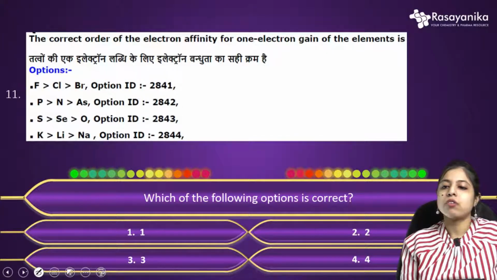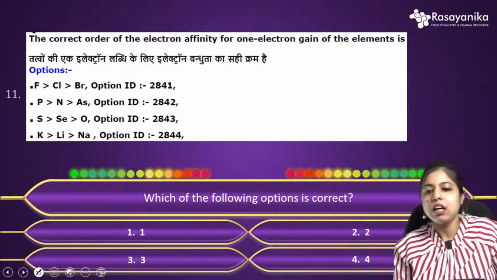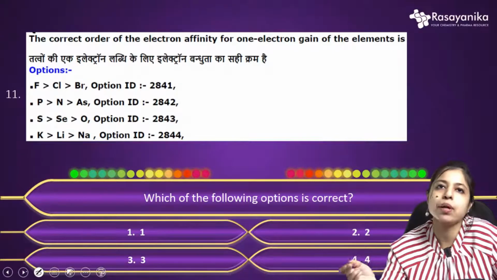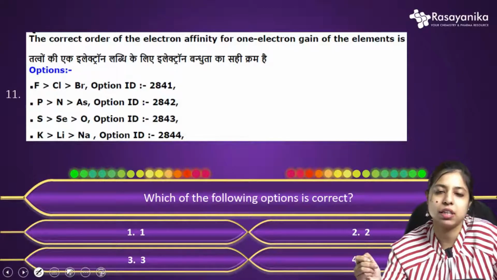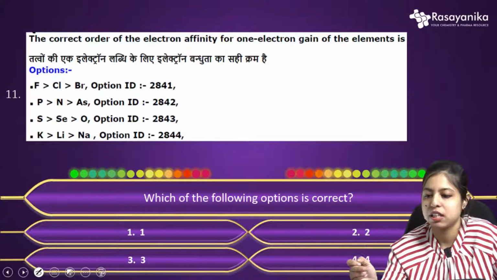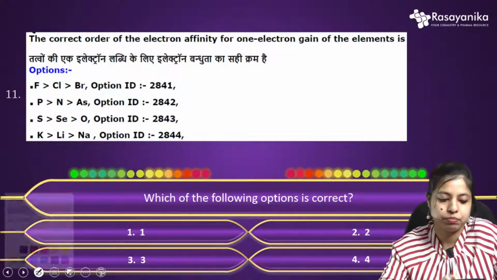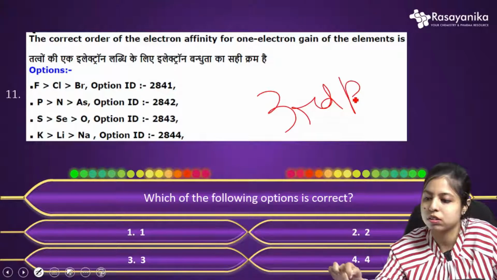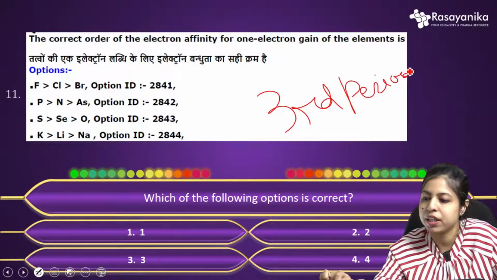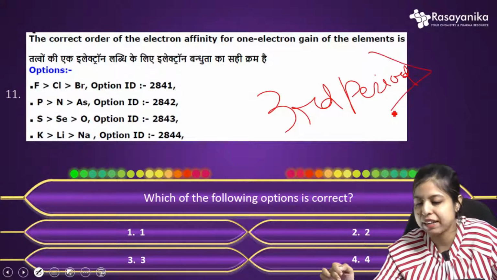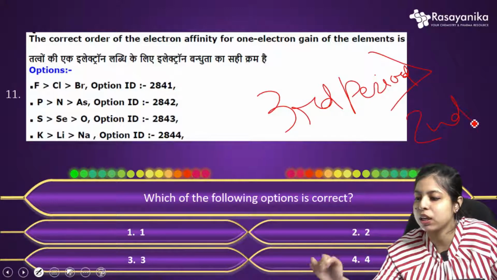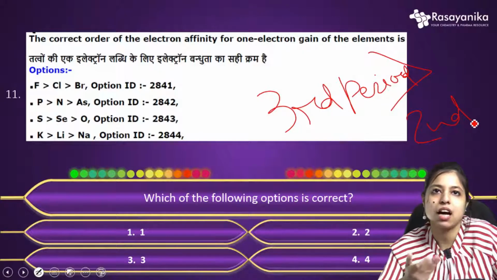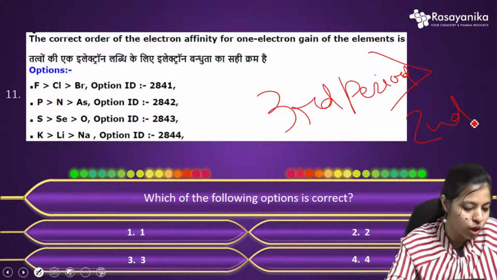So for electron gain enthalpy, we should know that it is higher for the third period element than for the second period element. The third period element has a greater value than the second period element. Okay, so we should know this.